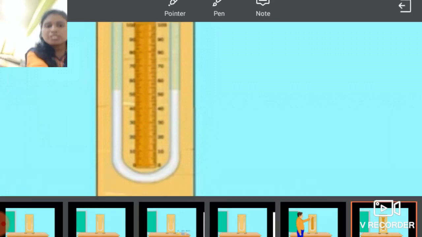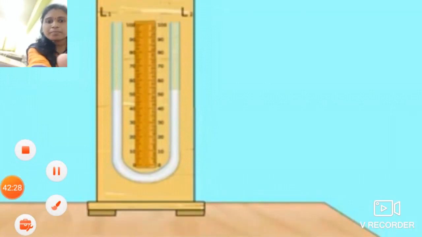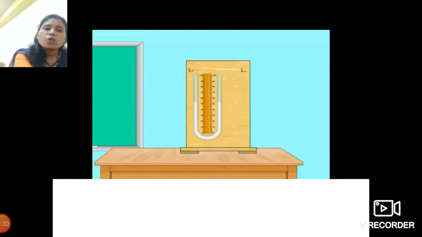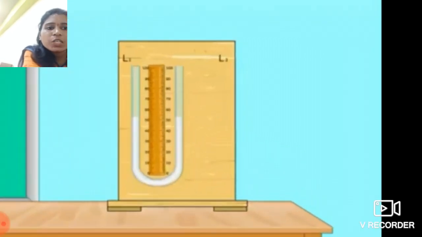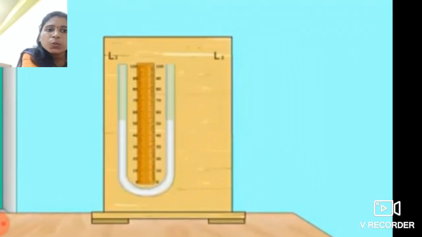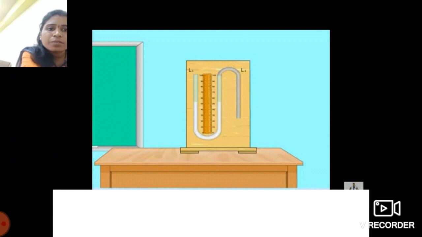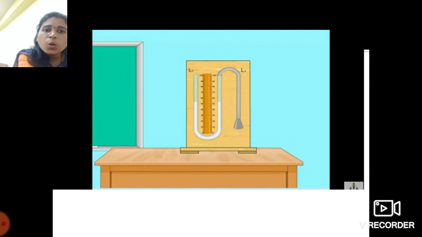See over here, students, how we measure the pressure of a water column. See limb 2, L2. This limb L2 is connected with a rubber tube. The end of this rubber tube consists of a funnel which is closed with a rubber sheet.